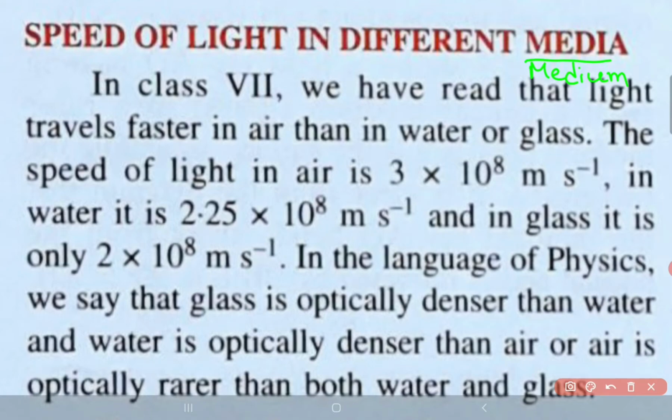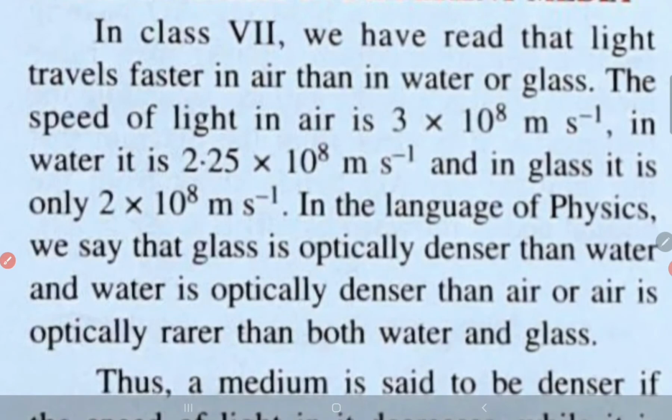The speed of light in air is 3 into 10 to the power 8 meter per second, whereas in water it is 2.25 into 10 to the power 8 meter per second, whereas in glass it is 2 into 10 to the power 8 meter per second. Here you are noticing that the speed of light is decreasing as the medium changes, from air to water to glass. So in the language of physics we say that glass is optically denser than water and water is optically denser than air, or air is optically rarer than both water and glass.